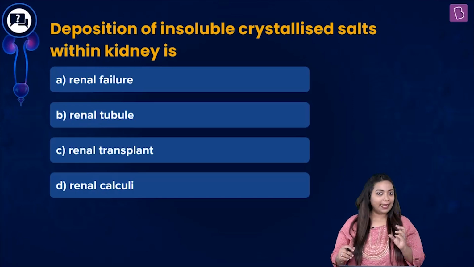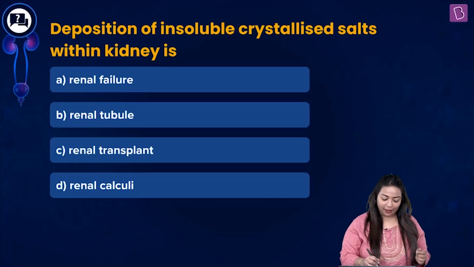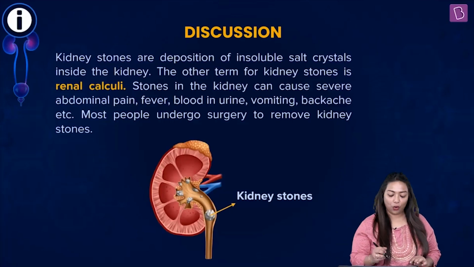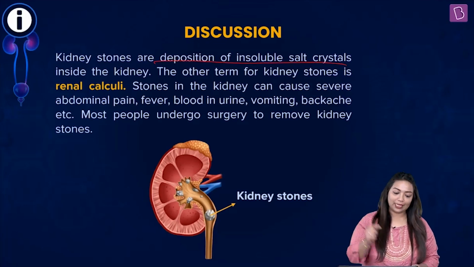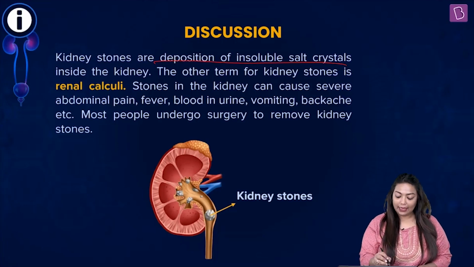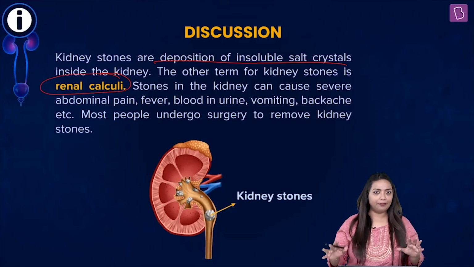So a presence of something like this would appear like a stone. Well, there we go. You see, kidney stones are deposition of insoluble salt crystals inside the kidney. And the other term for kidney stones happens to be renal calculi. What happens if the stones are present in the kidney? Will it affect the individual?